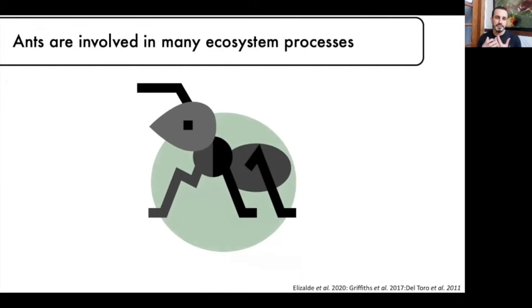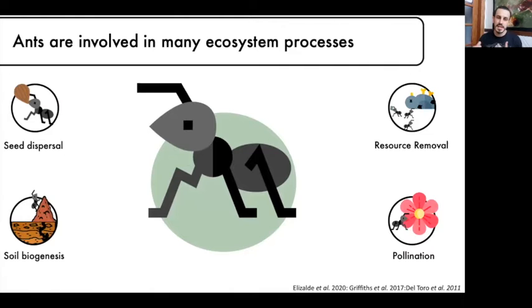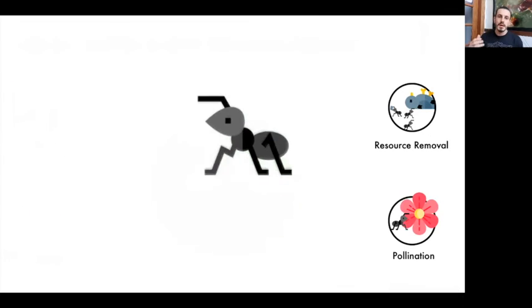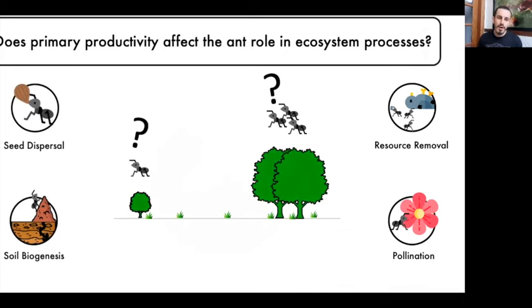Also, ants are involved in many ecosystem processes. Just to have an idea, they participate in seed dispersal, resource removal, soil biogenic activity and soil bioturbation, and also pollination, among many others. But we still don't know how primary productivity or other environmental conditions can modulate the role of ants in those ecosystem processes.